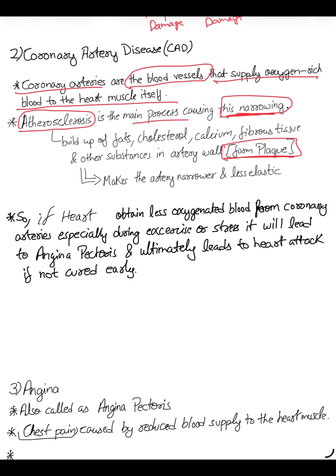So why is it happening? Why does plaque formation happen there? Because of fat deposition, cholesterol deposition, calcium deposition, fibrous tissue deposition, all these things. That makes your artery narrower, because the artery lumen is already very small in diameter, not like a vein. Vein lumen is bigger in size than the artery. So why is the artery small? Because it has to maintain high blood pressure.